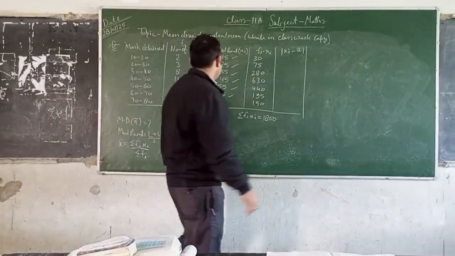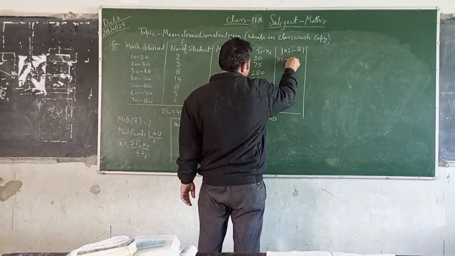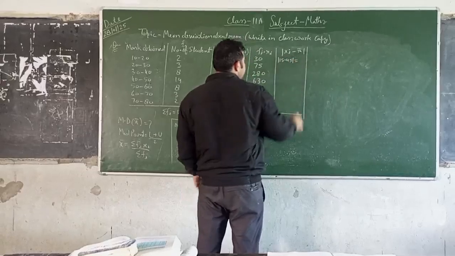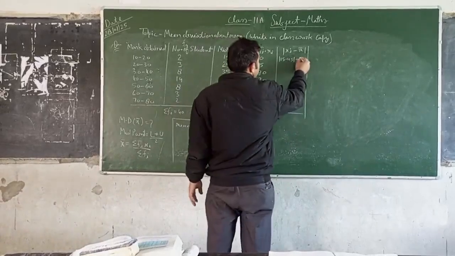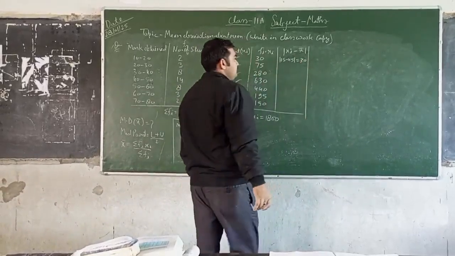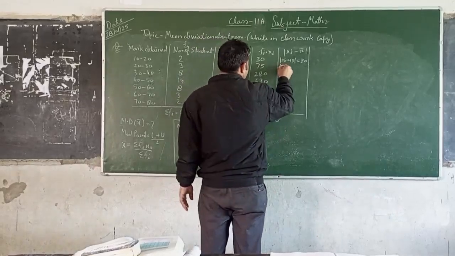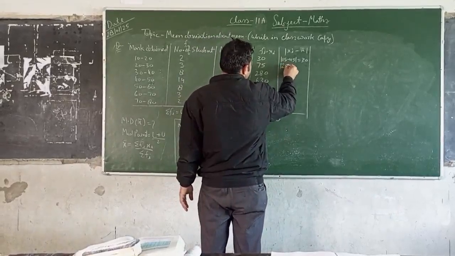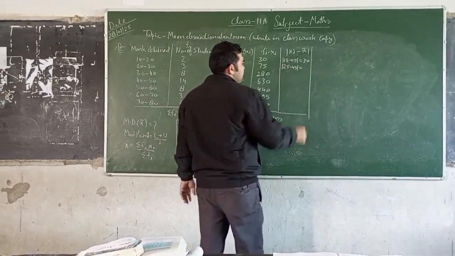Now the difference: mod of 15 minus 45, that is 30, and mod of 25 minus 45, difference of this, that is 20.